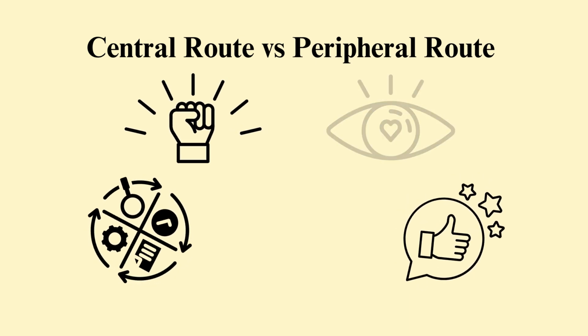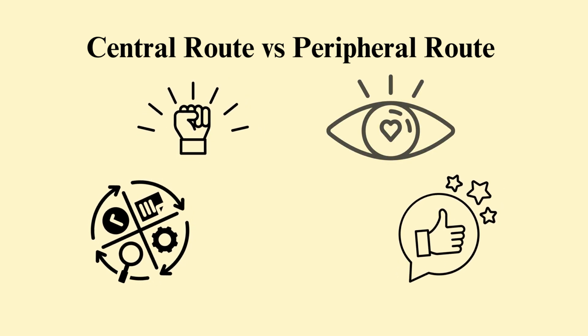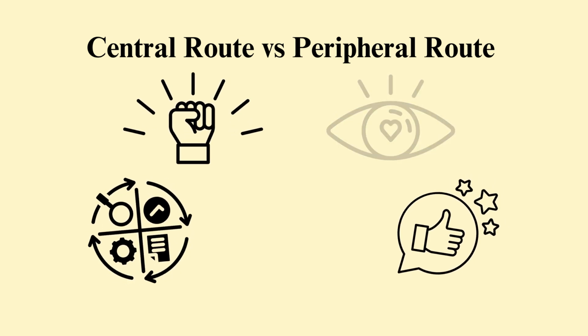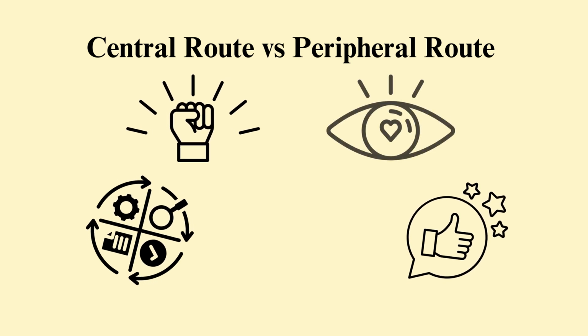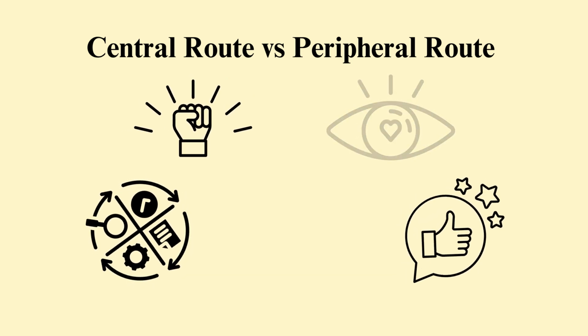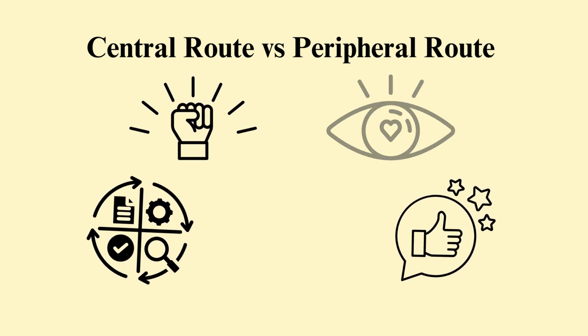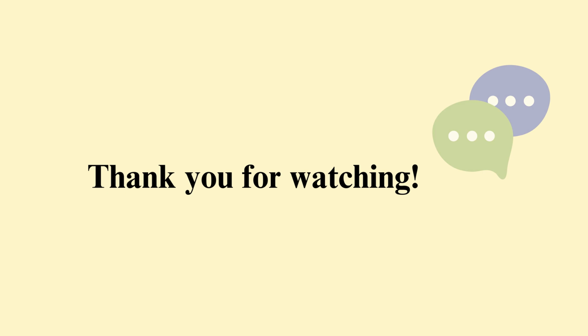So to conclude, there is a difference between these two routes. The central route tends to be focused on the motivation and the ability to process and think about the facts and logic, while the peripheral route only tends to focus on the attractiveness and the positive emotion to obtain the audience's attention.